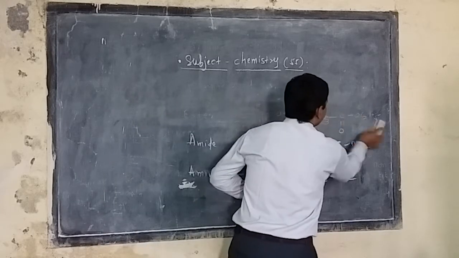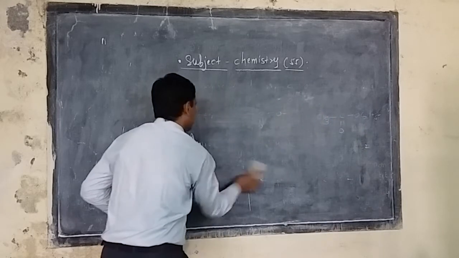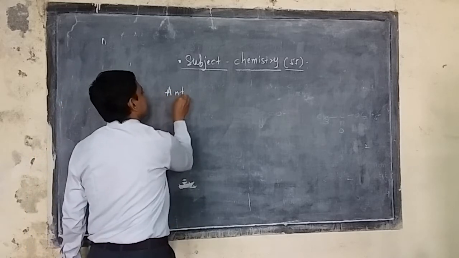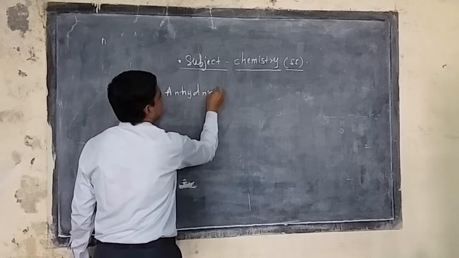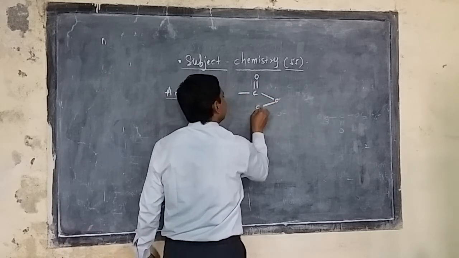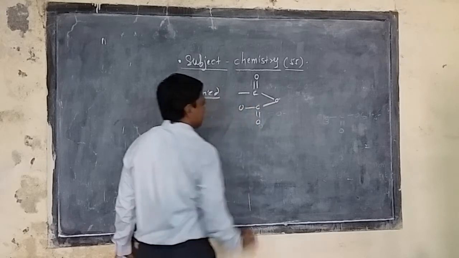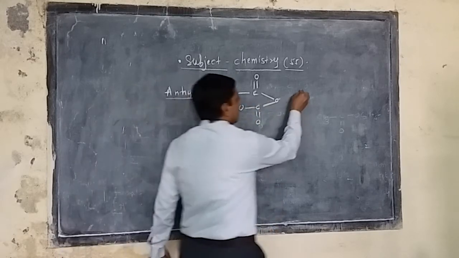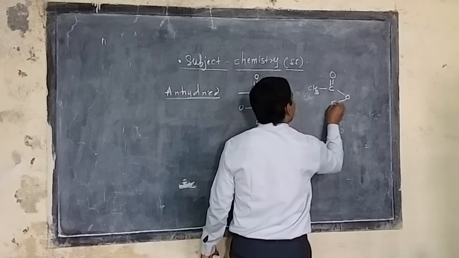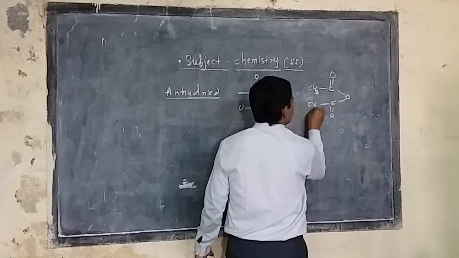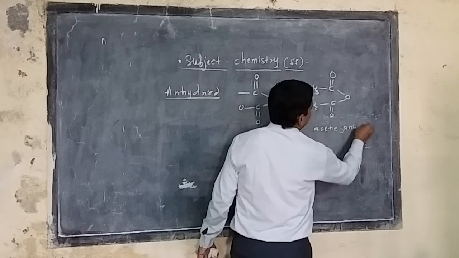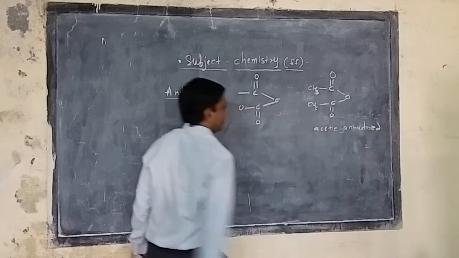Similarly, anhydride is another part. In the case of anhydride, the functional group is written like this: dash C double bond O, again this O, again this C double bond O, and this dash. This is anhydride. So we can write CH3 C double bond O, this O, again this C double bond O, and then CH3. This is called acetic anhydride. So acetic anhydride is the best example of it.